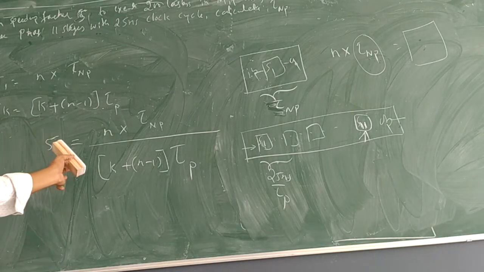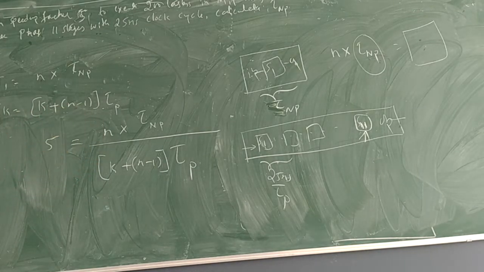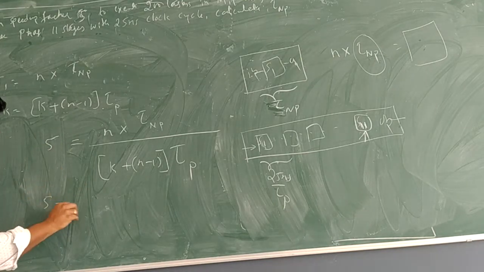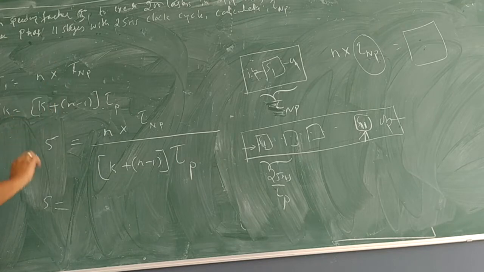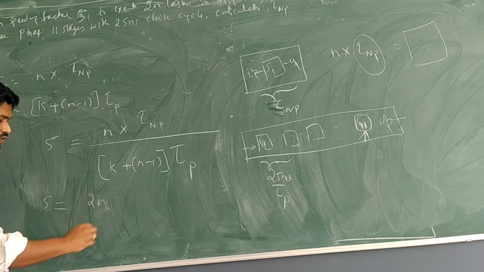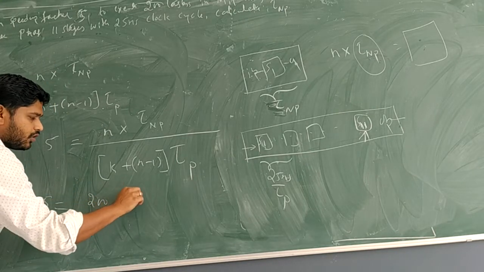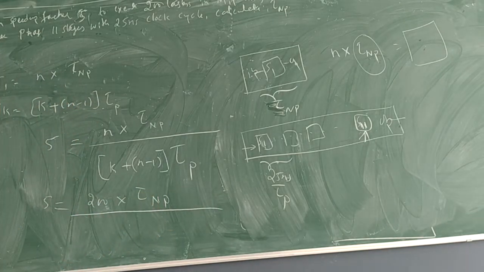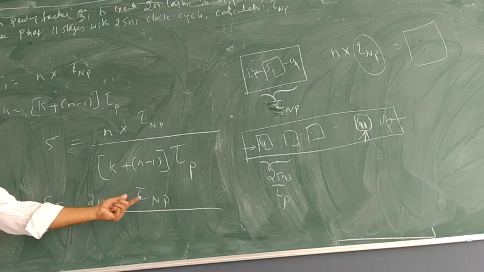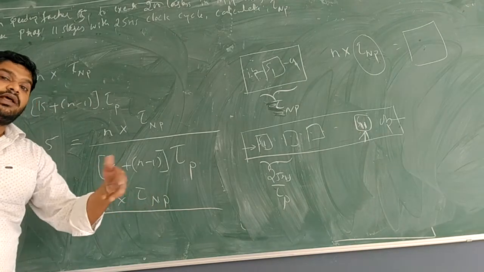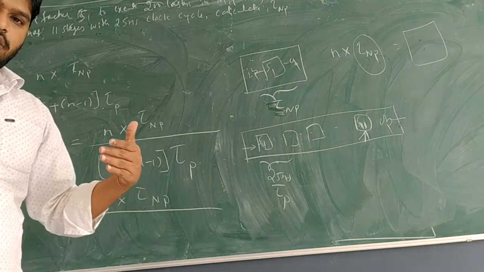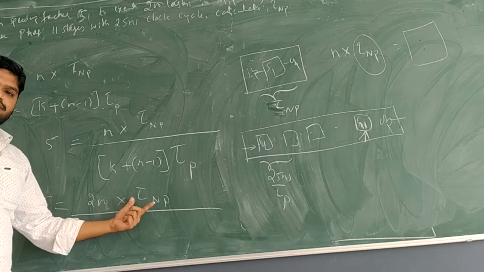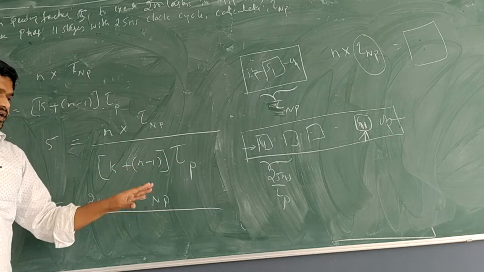So the solution is almost easy now, just substitution and getting the equations. So 5 is equal to 200, n, into tau of np, which is not yet known. Since we don't know tau of np, we cannot calculate T1 directly.